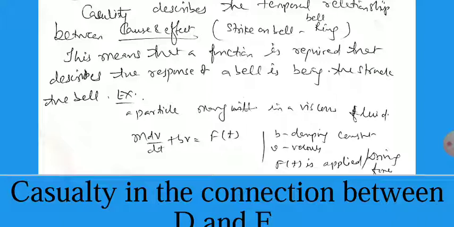We can write m dv/dt + bv = f(t). Here m is the mass of the particle, b is the damping coefficient of the medium, and f is the applied or driving force.